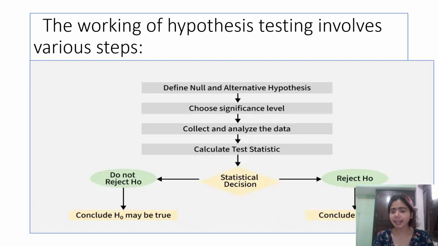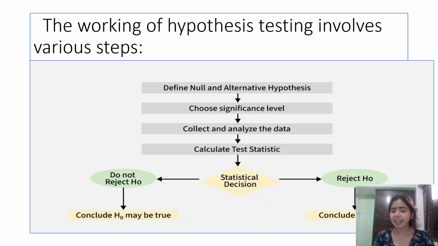This is the diagrammatic representation of a hypothesis, the working of a hypothesis. First of all we define the null and alternative hypothesis, then we choose a level of significance, like 5%, 10%, or 1%, according to our choice.